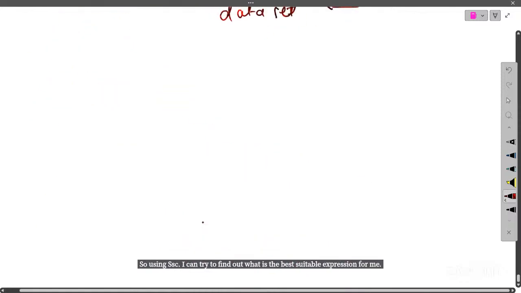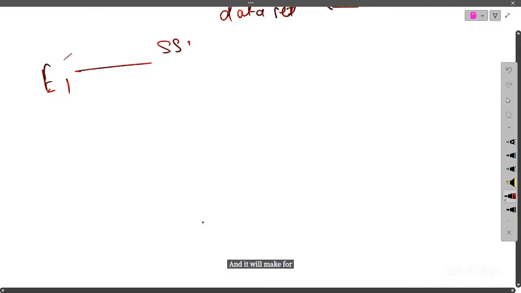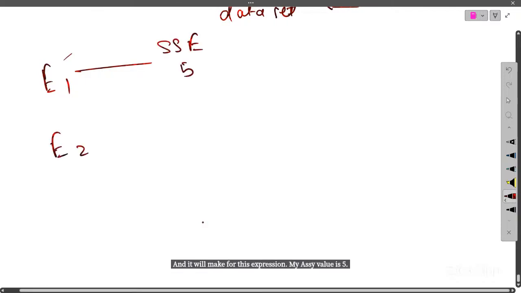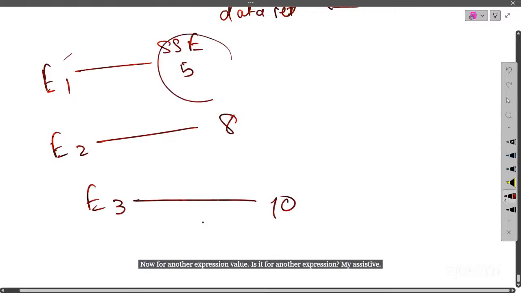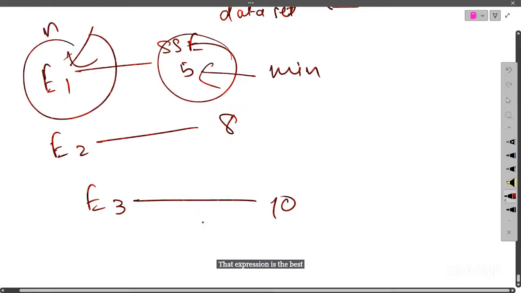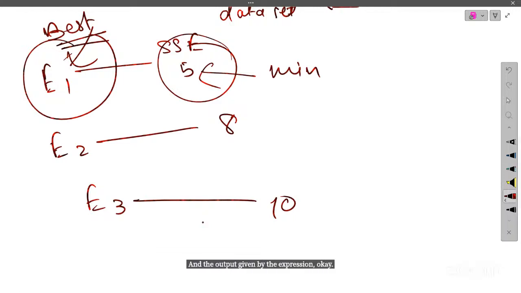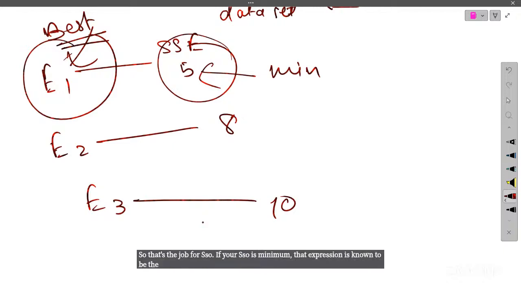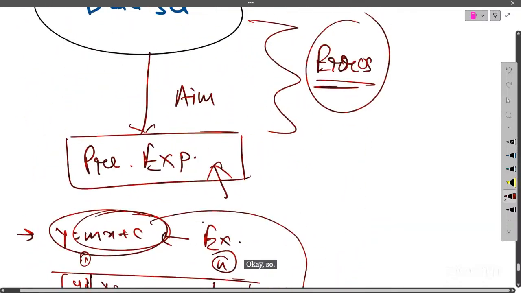Because suppose I give you one expression and for this expression my SSE value is 5. Now for another expression my SSE value is 8. For another expression my SSE value is 10. So obviously when the SSE is minimum, that expression is the best fit for my data, because here I am making the minimum error between the actual output and the output given by the expression. Okay, so that's the job of SSE. So if your SSE is minimum, that expression is known to be the best fit of your data points. We'll discuss SSE in the next lecture also.